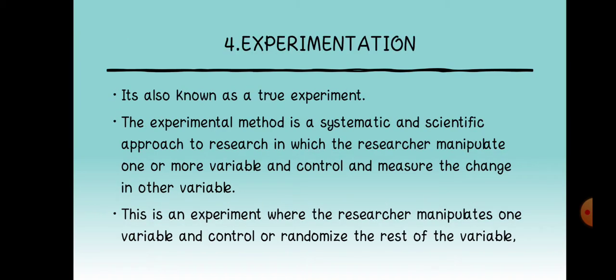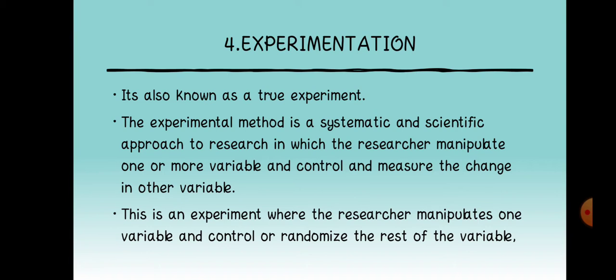So we are moving to the next step, that is experimentation. So what is experimentation? Experimentation is a research process used to study the causal relationship between variables. That is, it aims at studying the effect of an independent variable on a dependent variable. For example, I can call it a laboratory experiment and field experiments, etc.